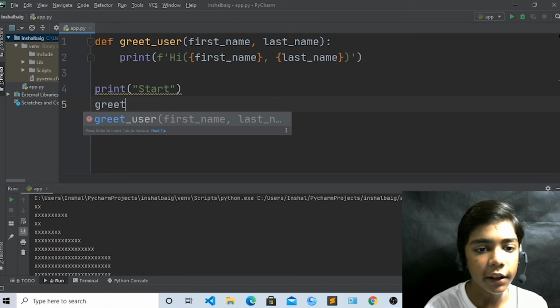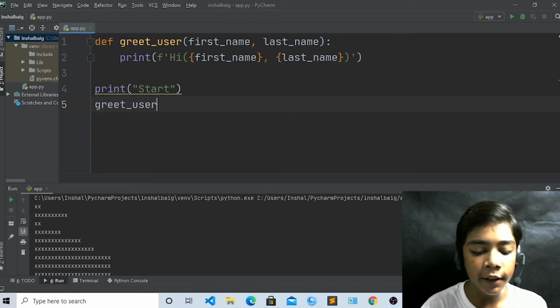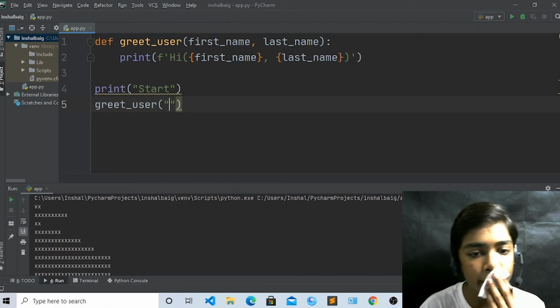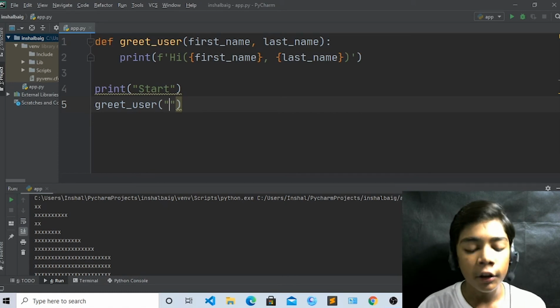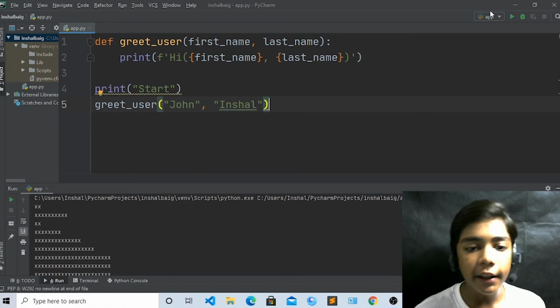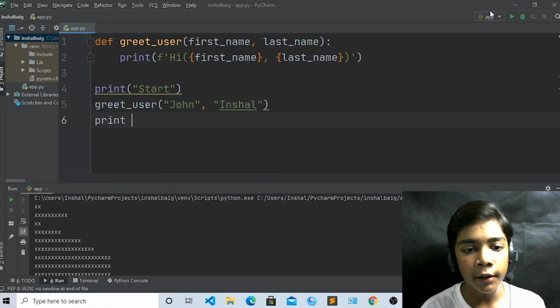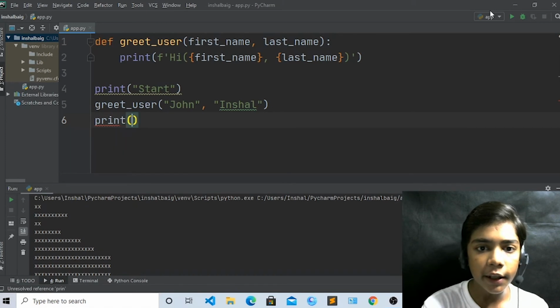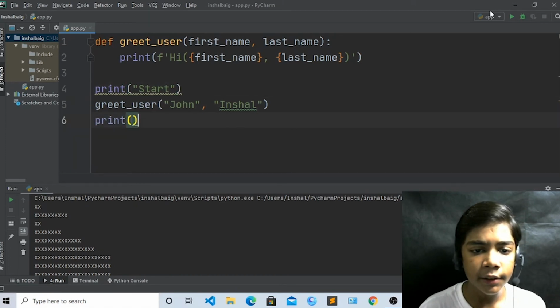Now if you write here greet user, and now if you write John, and now my name, Inshal. If you have written it like this, now if I write print again, and here I have written, just erase it.